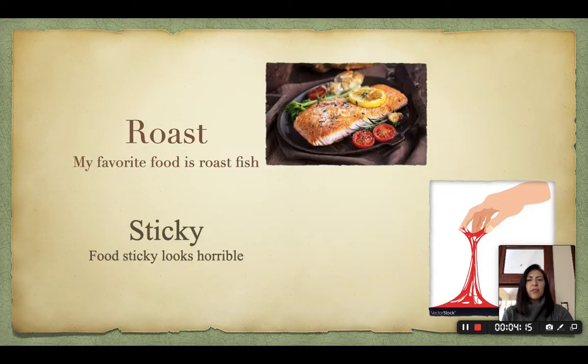My favorite food is roast fish. Okay? Look at this. Sticky. Sticky is something that sticks to your fingers. Okay? There are many kinds of sticky food. Sticky food looks horrible. I don't like sticky food.